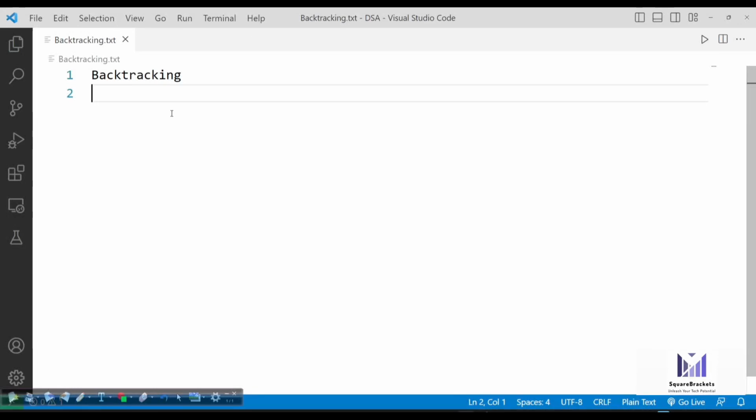So first of all, let's simply talk about why we need backtracking and what backtracking is. According to the word, backtracking consists of two different words: one is back and one is tracking. It means you are tracking something, not going straightforward, but backtracking.